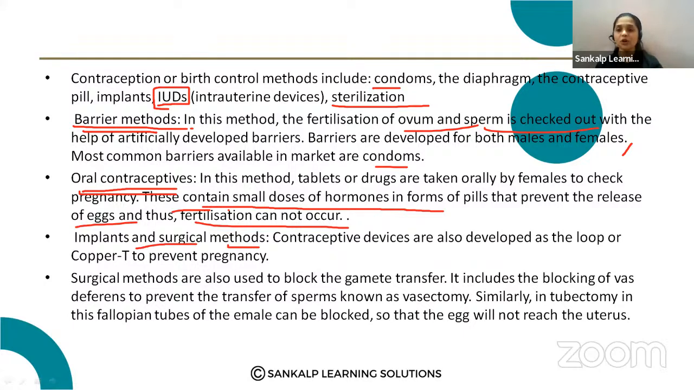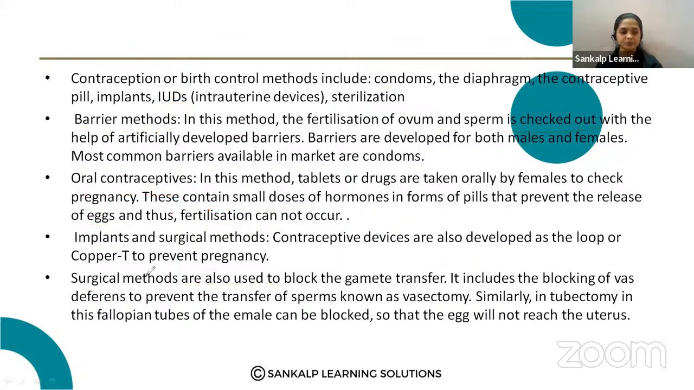That is also one of the contraceptive methods, so copper T. And surgical method. Already you have studied that the vas deferens is blocked or the fallopian tube is blocked, so that is the surgical method. So all four types of contraceptive methods you have to explain. First type is the barrier method like condoms, and oral contraceptives, means oral pills, and copper T, and surgical methods